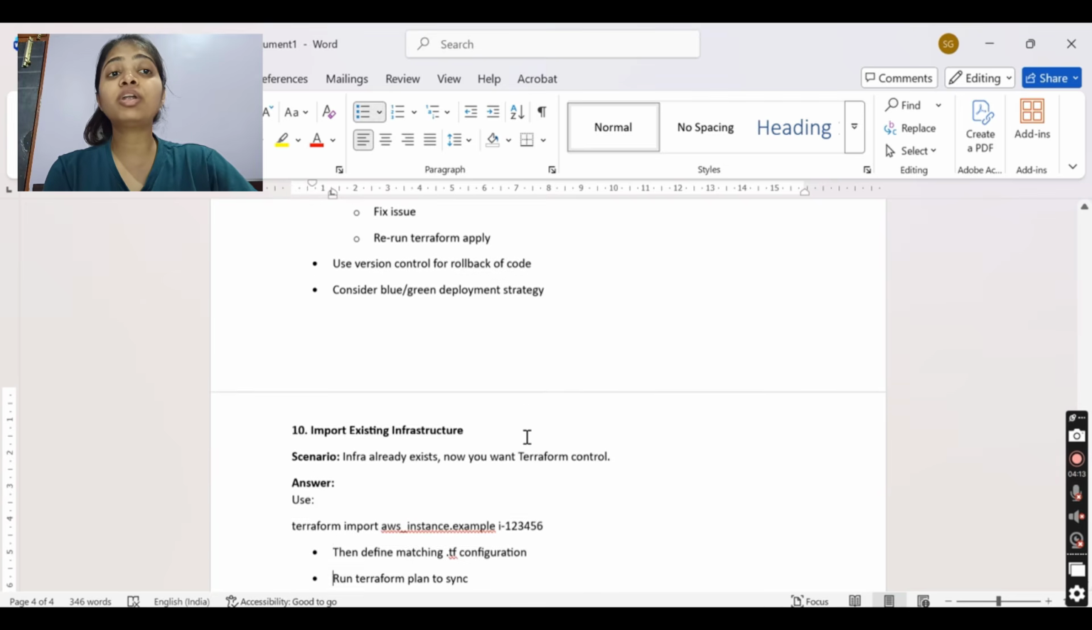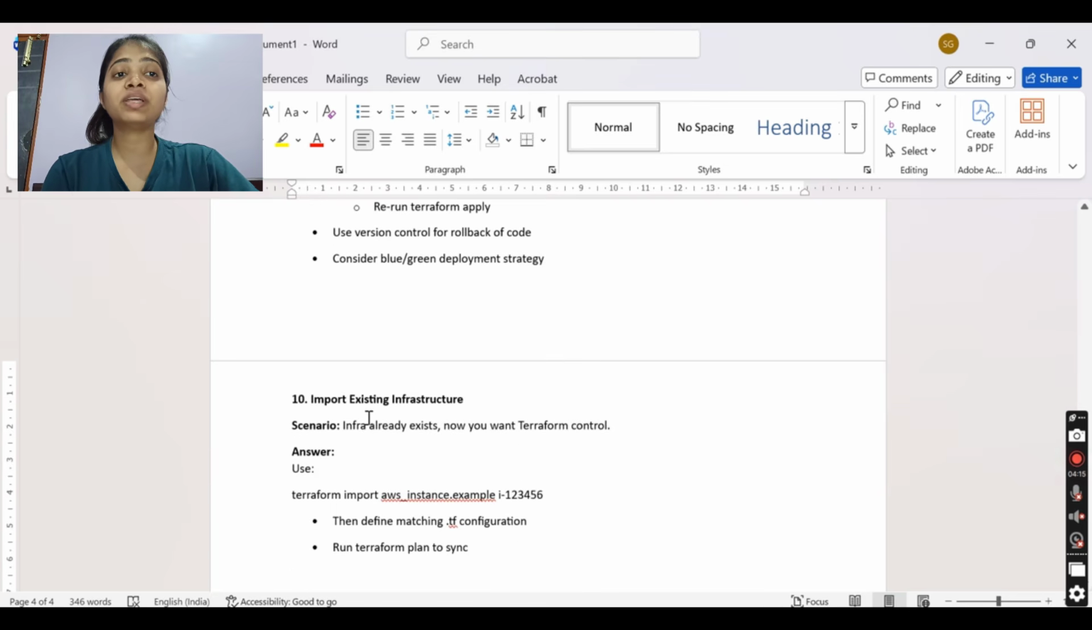Now importing existing infrastructure. This question is also asked, where the infra already exists and now you want Terraform to control it. Then we should use Terraform import to import the specific resource, and run Terraform plan to sync. So yeah, these are the top 10 questions which I can think of that are mostly asked.